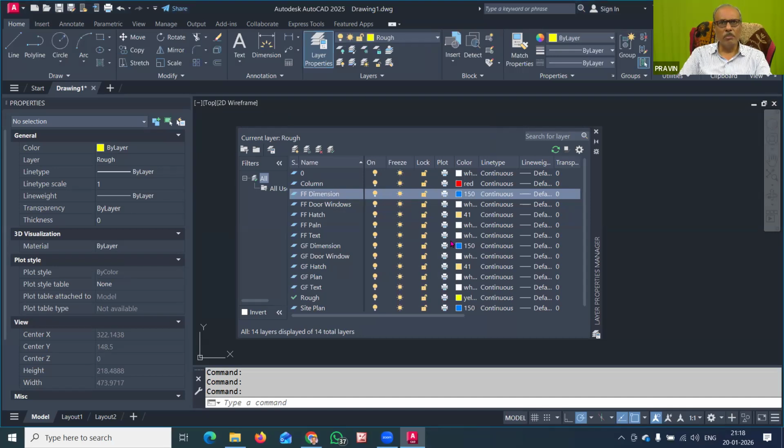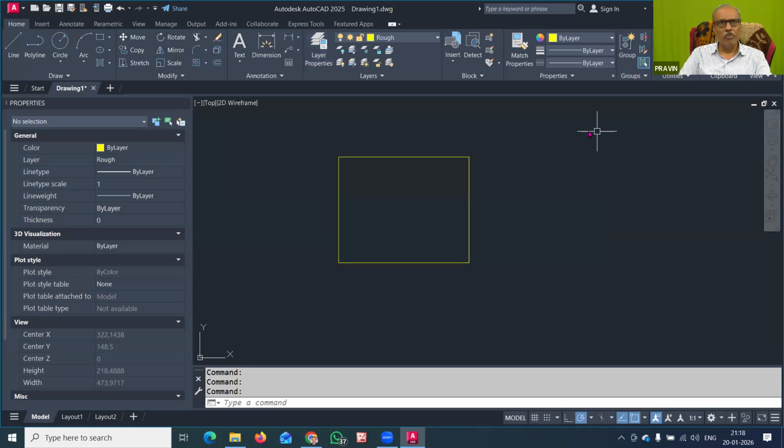This is only because while printing the drawing, this dimension should clearly appear. So therefore the color is blue, that is recommended, number 150, for the dimensioning shown in the building drawing. I hope you have understood this also. I will just close this layer, and now suppose I want to show the dimension.